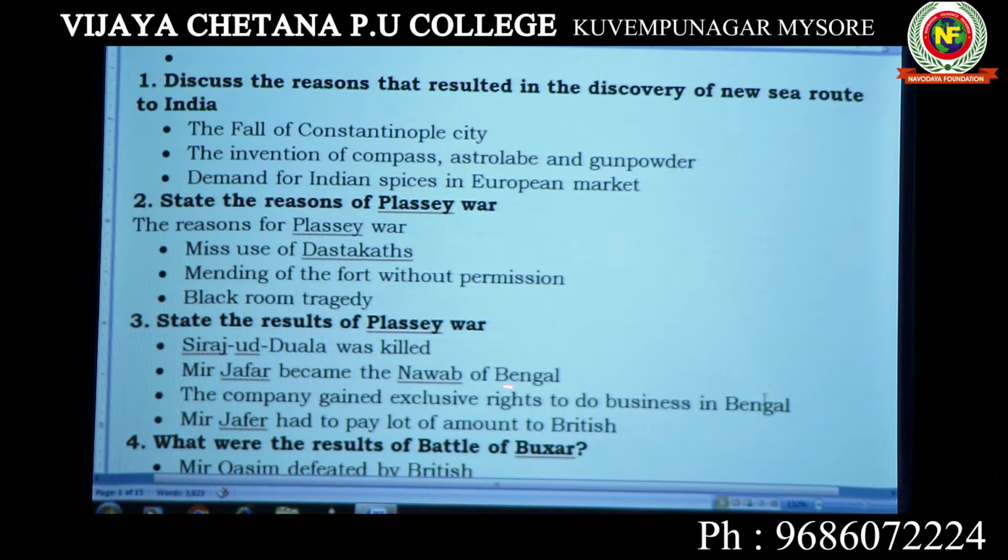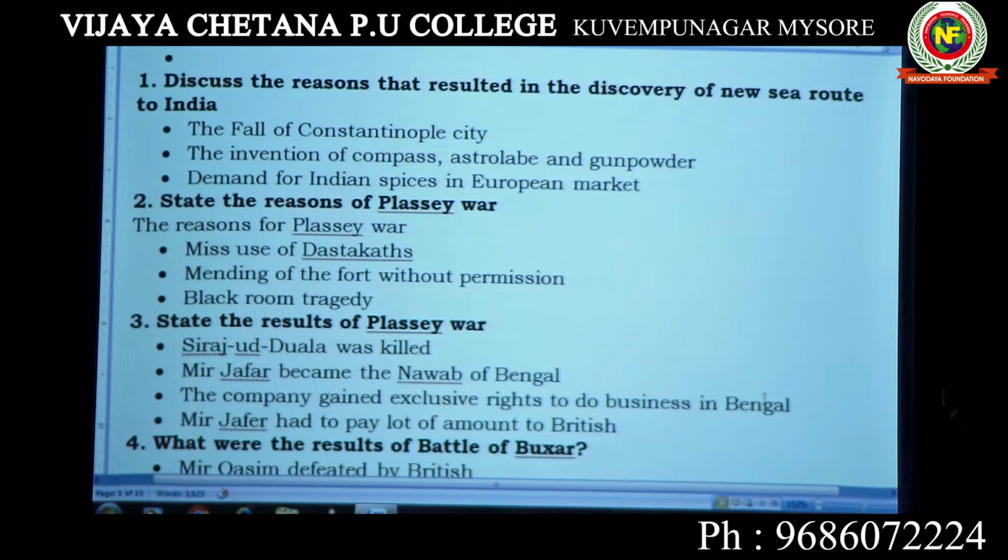Mir Jafar became the Nawab of Bengal. The company gained exclusive rights to do business in Bengal, and Mir Jafar had to pay a large amount to the British as war indemnity. So these points are to be written. This much answer only is to be written, not more than this.